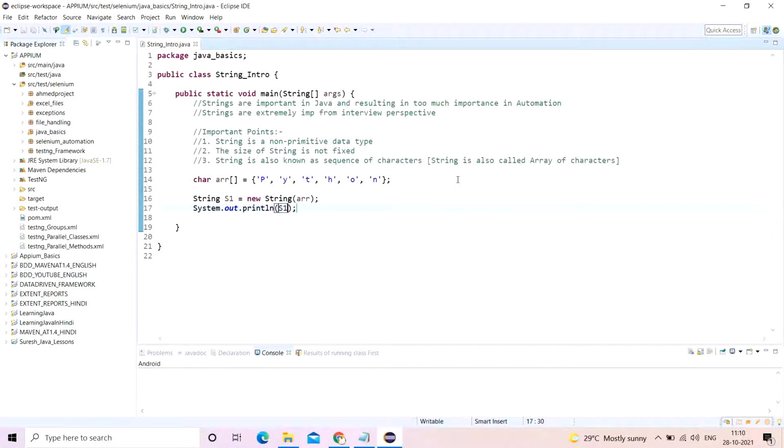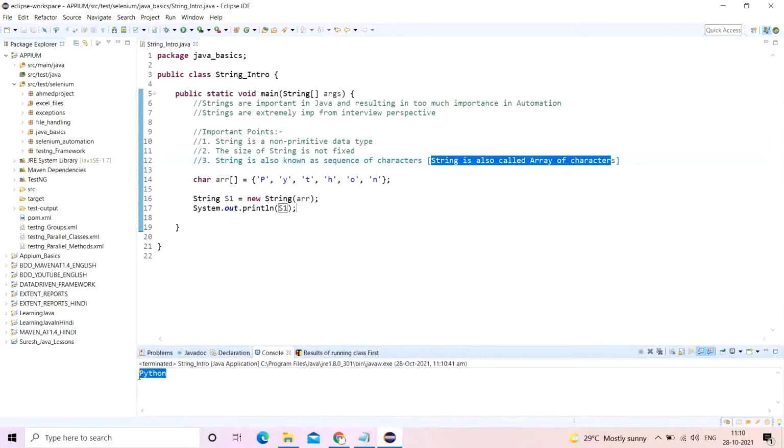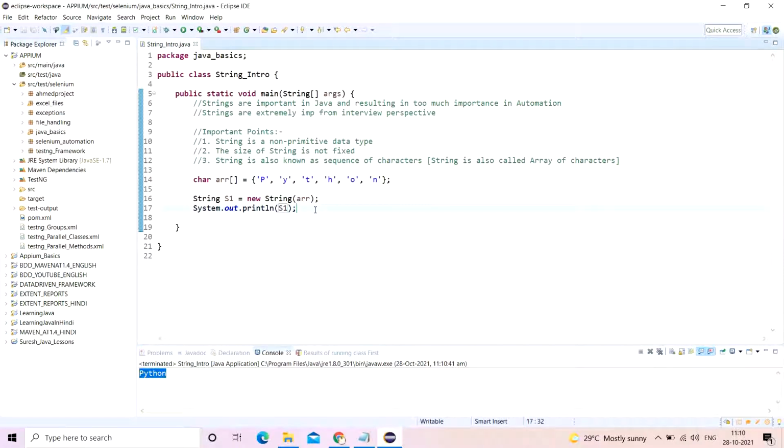If the statement is correct, then we'll get the output. It is correct. This means that string can accommodate a sequence of characters, which is nothing but an array of characters. String has this capability to allot itself multiple characters in the form of an array.